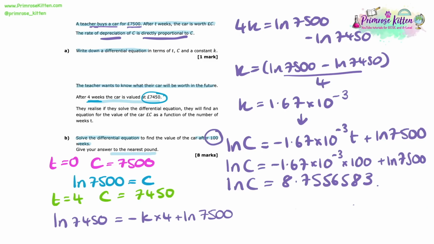So we know what ln c is now, we just need to get c on its own. So to do that, we need to get rid of the ln. So it's important that we know that the inverse of ln is e. So if we do e to the power of each side, we get that c is equal to e to the power of 8.7556583. And simply putting that into the calculator, I get that c equals 6,346 pounds to the nearest pound. And there we have it, that's our answer to B.